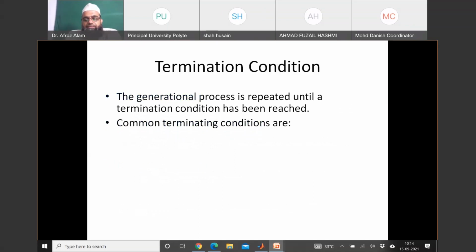Now, termination condition. The generation process is repeated until a termination condition has been reached. It means once your solution is achieved, you have to terminate your program. Otherwise, it will continue to compute.